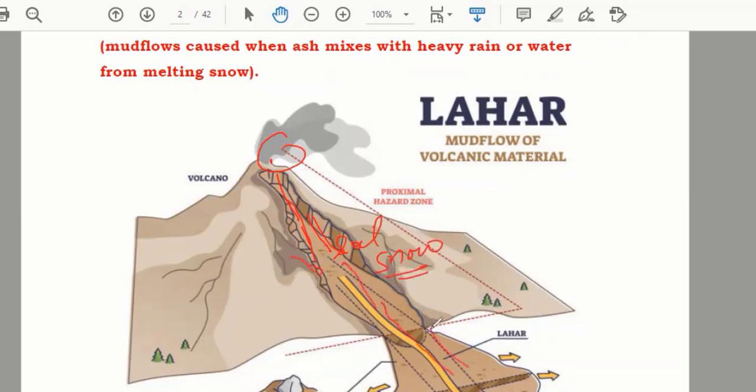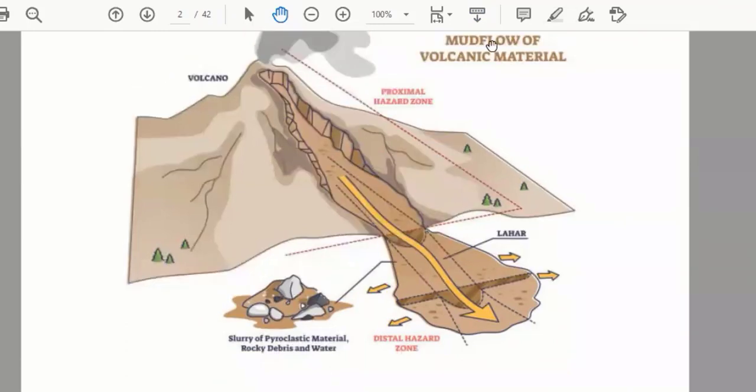So when it comes down with everything, that is known as lahar. And you can see which materials are present here. As we said, the slurry of pyroclastic material, rocky debris and water. So like this, they are here.